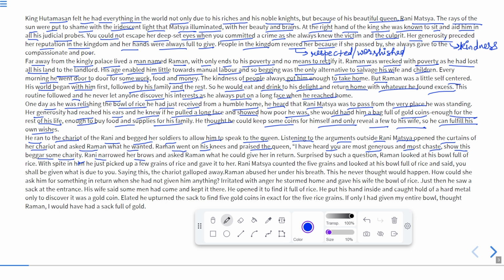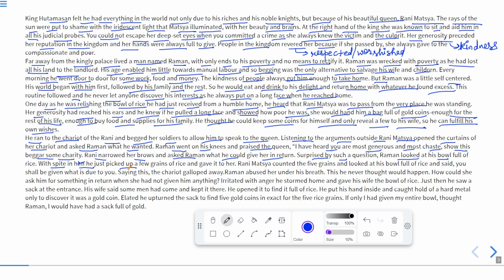Rani narrowed her brows. You can say she wanted to know what he exactly wanted, and asked Raman what he could give her in return. Surprised by such a question, Raman looked at his bowl, because he did not expect that Rani would ask him for something in return. He looked towards his bowl full of rice, with spite in him. Spite means greed in his mind.